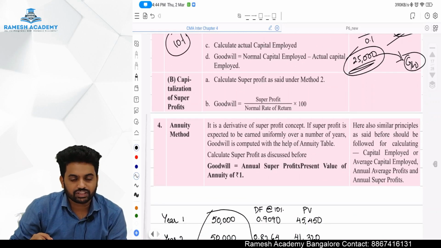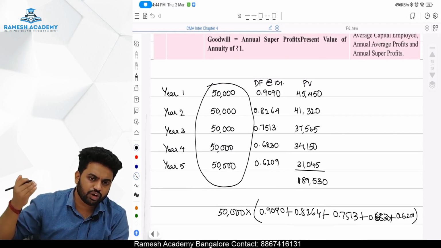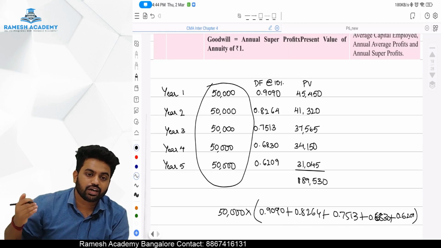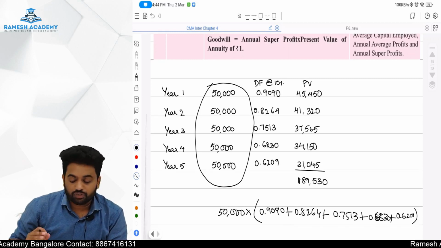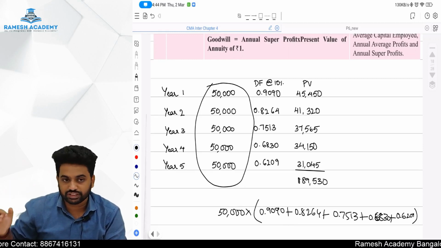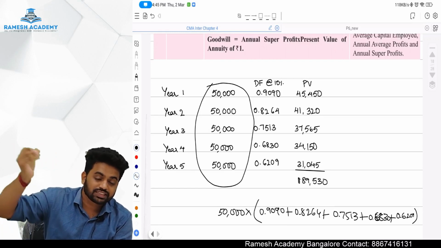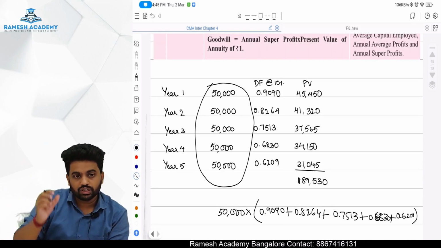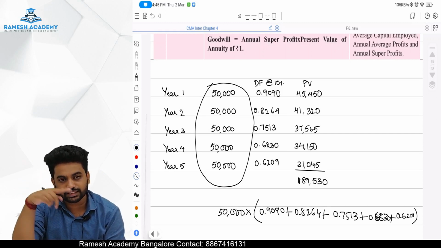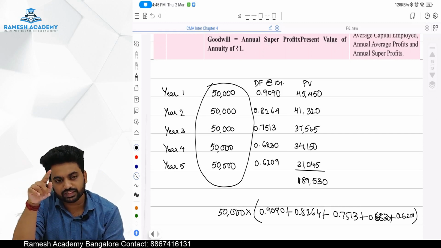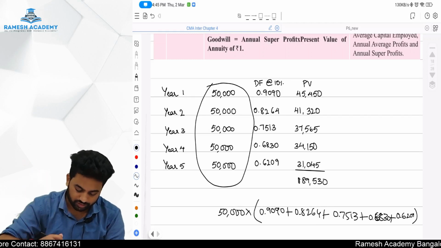Next one is the annuity method. You will find out the average maintainable profit and for how long you are going to maintain it. You are going to use the present value factor, the discounting factor, because of inflation and all. Today's 50,000 is not equal to 50,000 five years later, right? The purchasing power of 50,000 five years from now is much lesser than the current year's 50,000. So we will discount it. How to discount, sir? 1 divided by 1 point whatever the percentage is. If it's 12%, it is 1 divided by 1.12, like that. You are going to find out the discount factors.